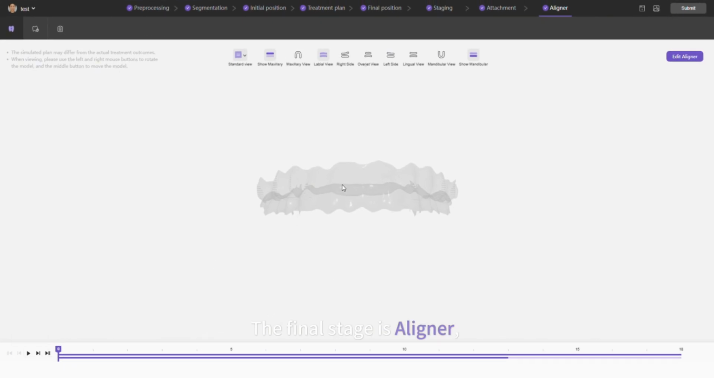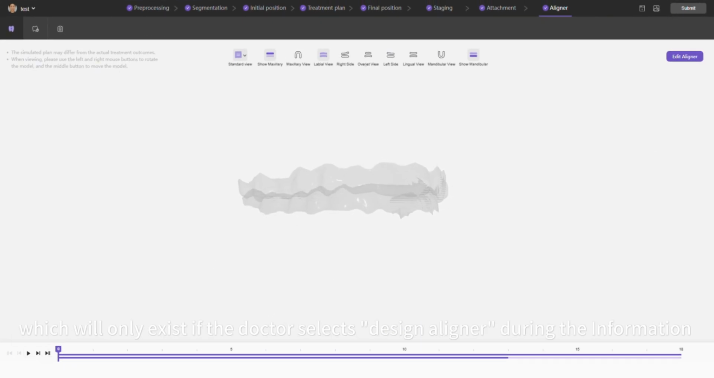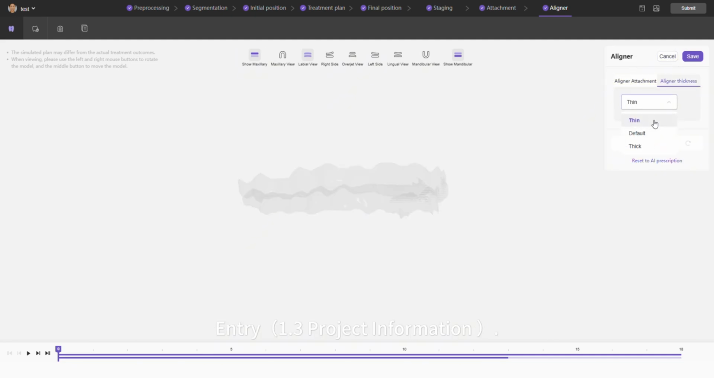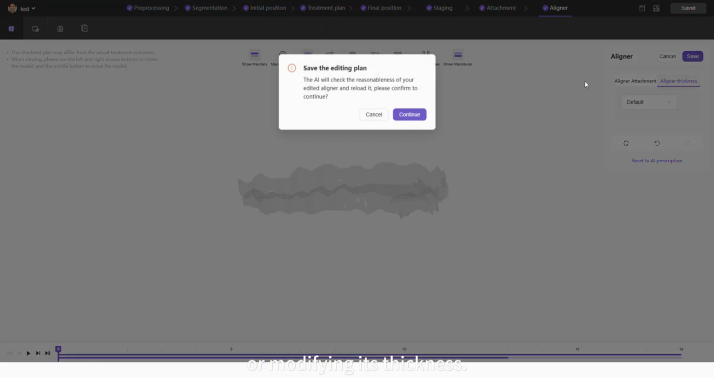The final stage is aligner, which will only exist if the doctor selects Design Aligner during the information entry, 1.3 project information. Doctors can also adjust the aligner by adding stiffening ribs or modifying its thickness.